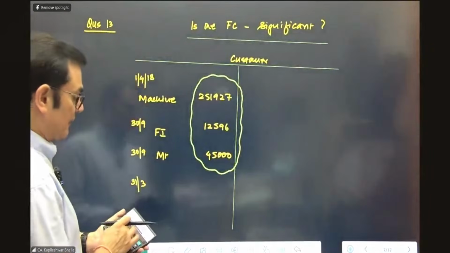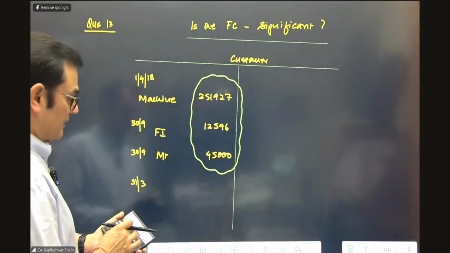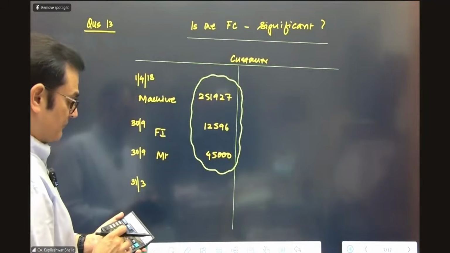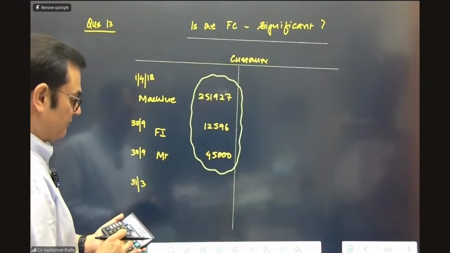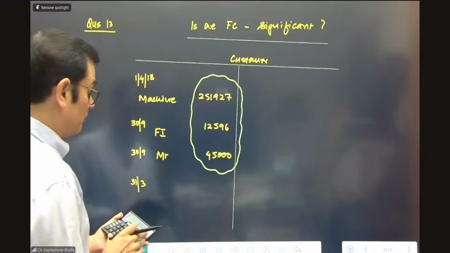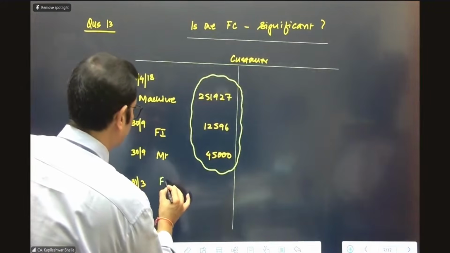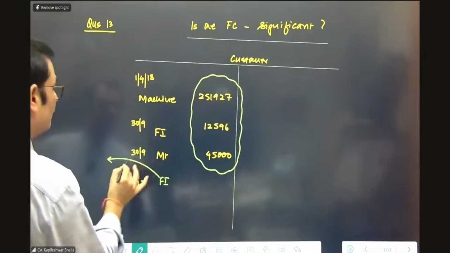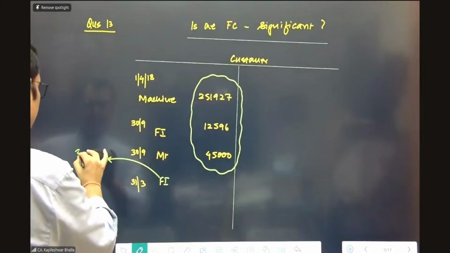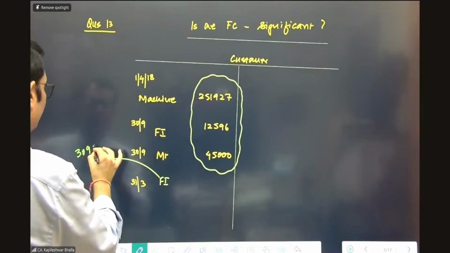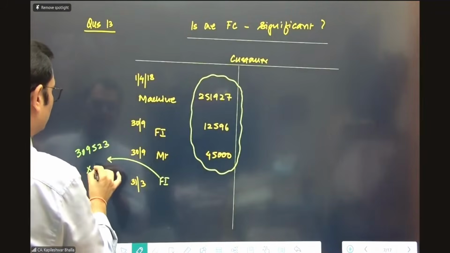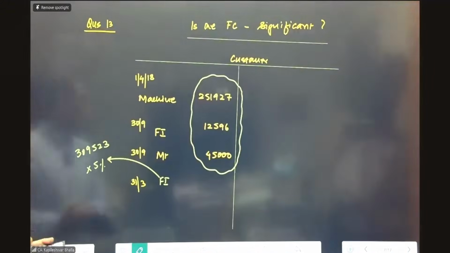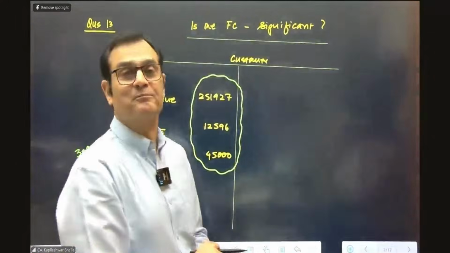So 251,927 plus 12,596 plus another 45. And this is going to be the sum total. I'm taking a finance income. So the sum total of this is 309,523, and we take a 5% interest on this outstanding balance as well.